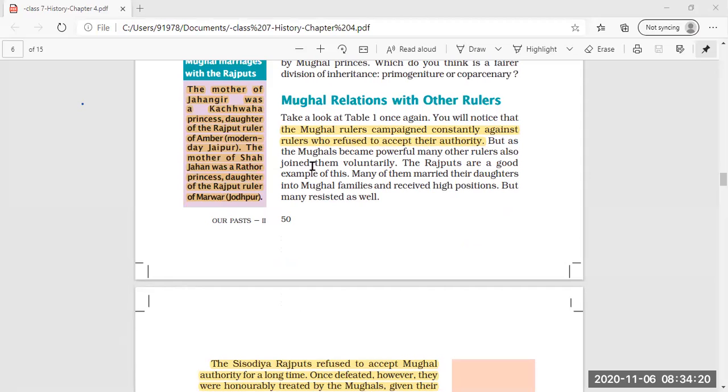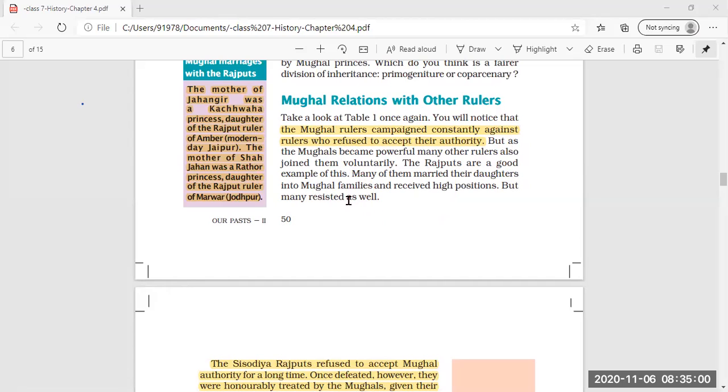They were fighting wars against the rulers who were denying the authority of the Mughals. So, constantly the Mughals were fighting battles against those rulers and then making their territories also come under Mughal control. But as the Mughals became powerful, many other rulers also joined them voluntarily. Seeing the Mughals' stronghold in the Indian subcontinent, many rulers by their own choice joined the Mughals.